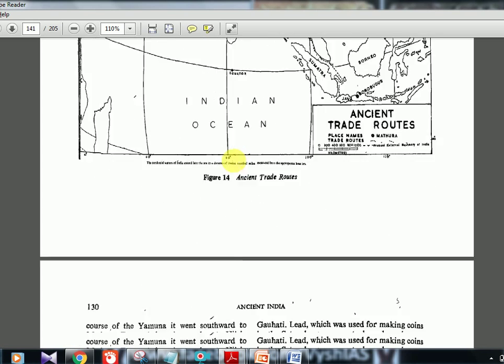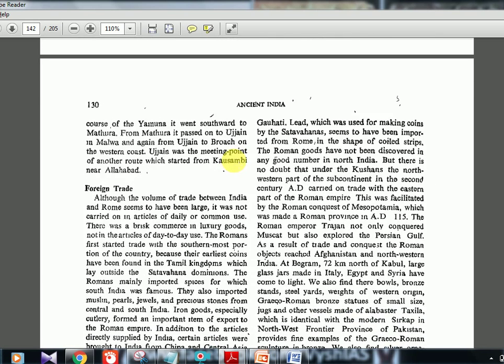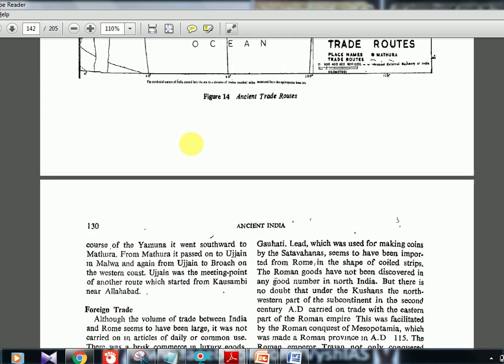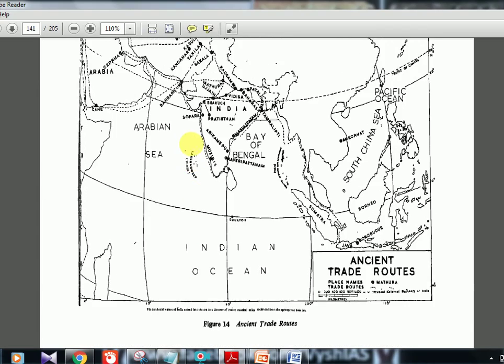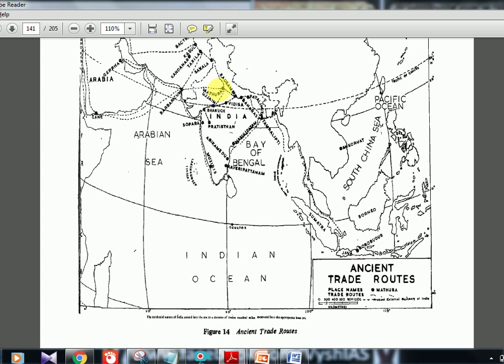Try to pause and see, I don't want to waste time there. And here from Mathura it passed on to Ujjain in Malwa, and again from Ujjain to Bharuch. Try to see that in the map again. Here Mathura, Ujjain, Bharuch. Okay, this is the connectivity they are talking about.